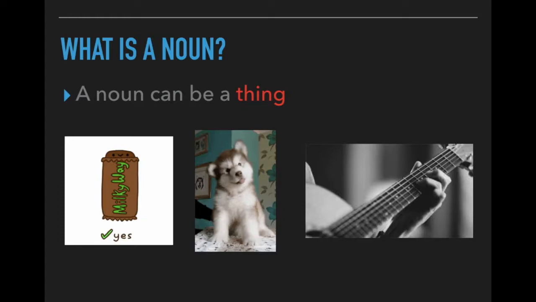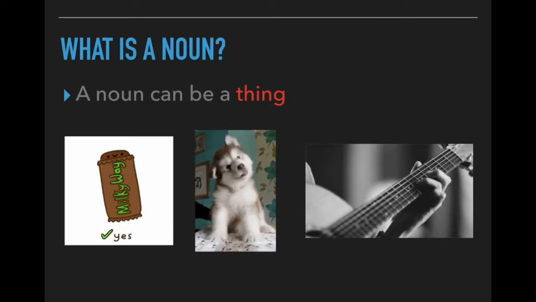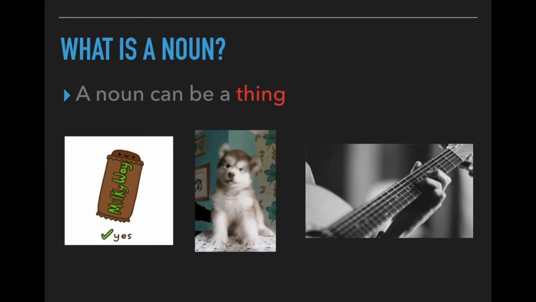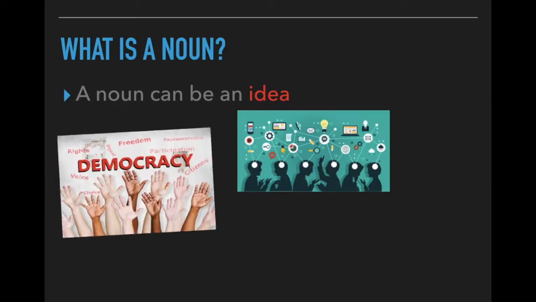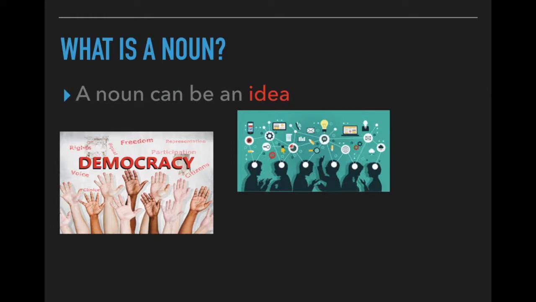A noun can also be a thing, like a candy bar. It could also be puppy, it's also a thing. Or it could be an instrument, like a guitar. And finally, a noun can be an idea. Now, this is a bit more abstract than the others, but you can see these people thinking there. So some examples of an idea that you might see in writing would be like democracy. This would be a noun, okay? Freedom is an idea. That would be a noun.